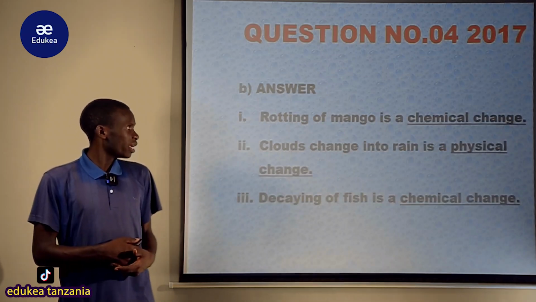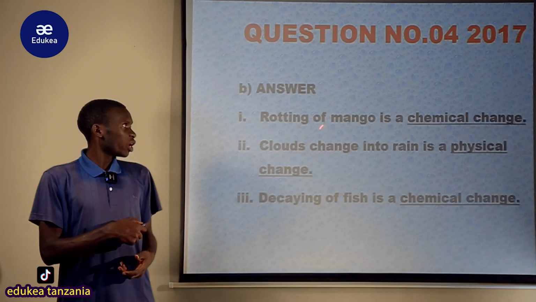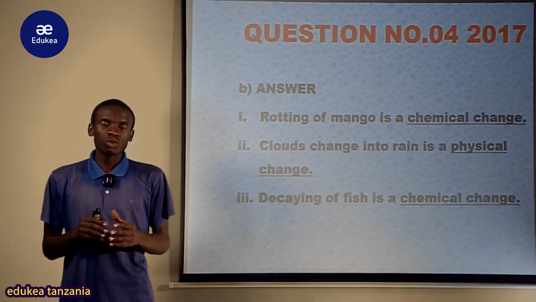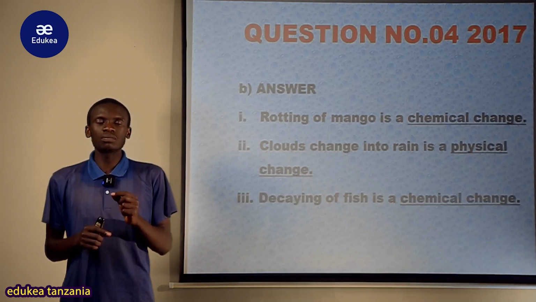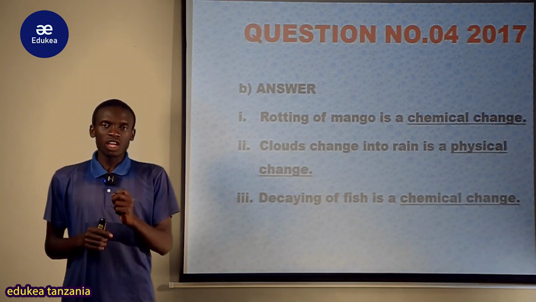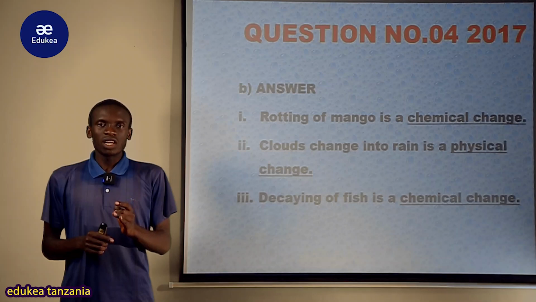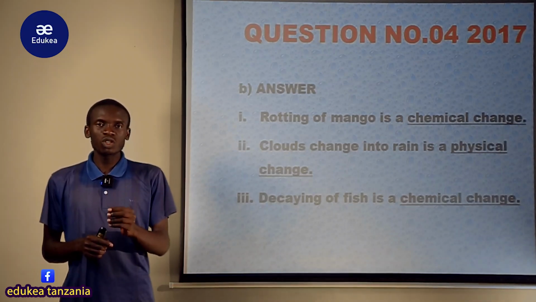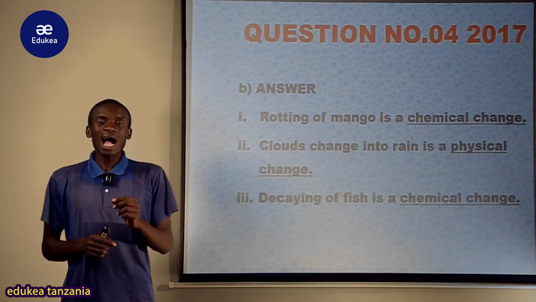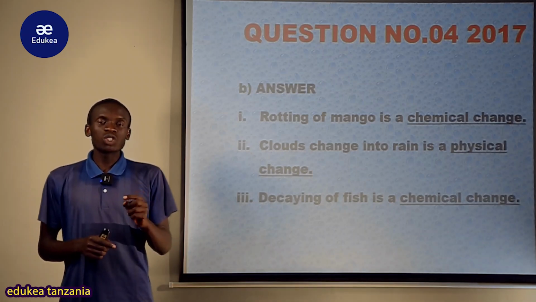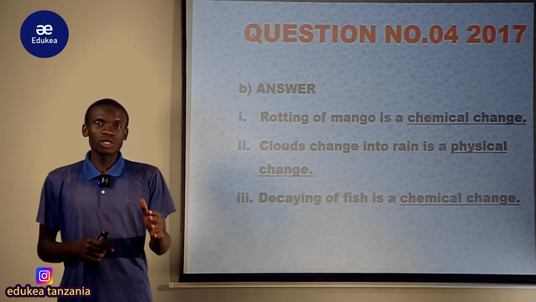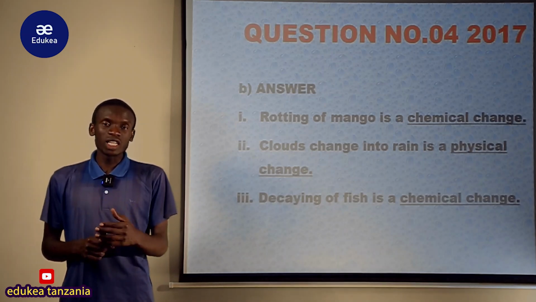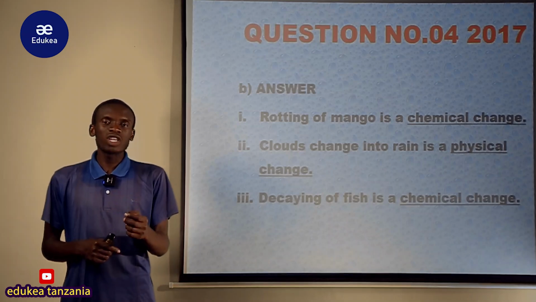And B required a student to know about chemical change and physical change. We say that a physical change is a change of state of matter which does not alter the identity of a substance, does not change the identity of a substance.